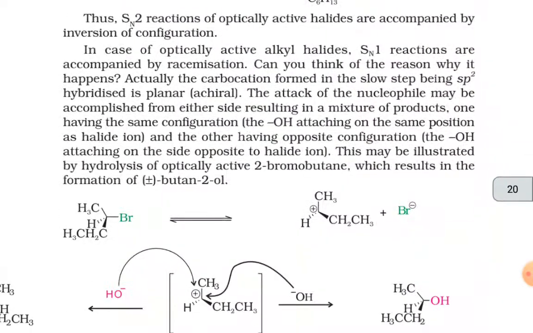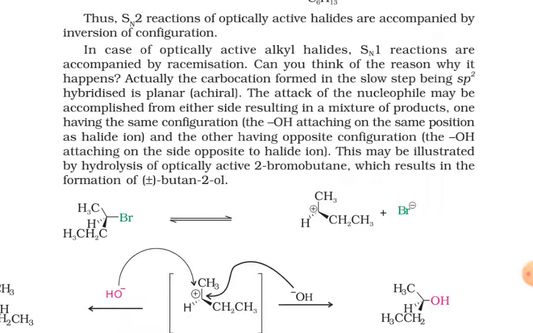In the case of optically active alkyl halides, SN1 reactions are accompanied by racemization. Can you think of the reason why it happens? Actually, the carbocation formed in the slow step, being sp2 hybridized, is planar and achiral.